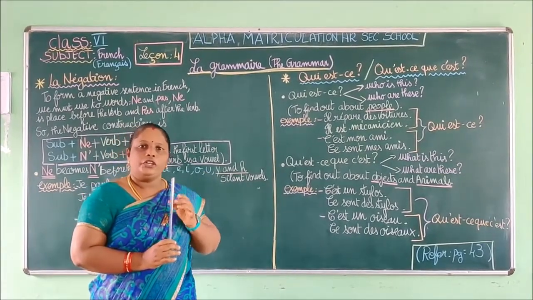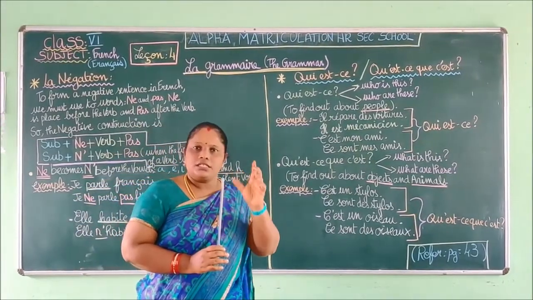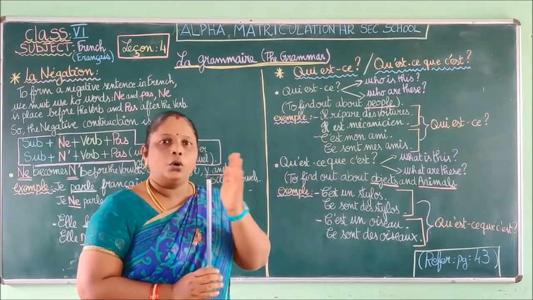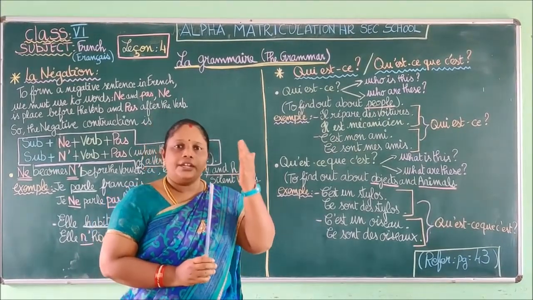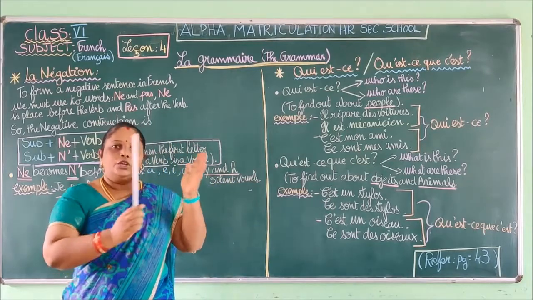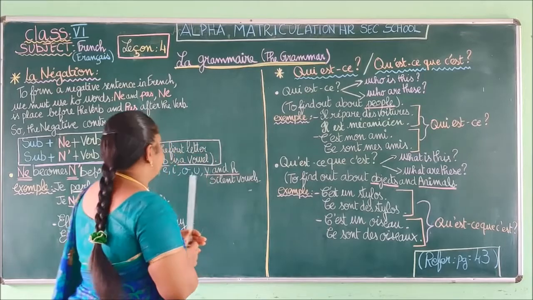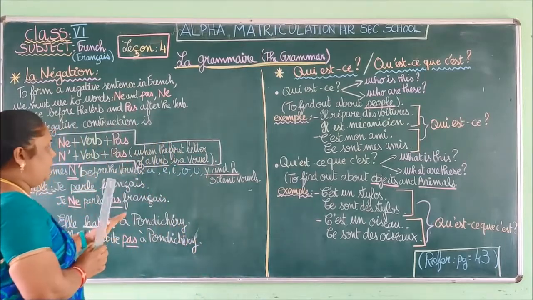For example, in your assignment, you will have exercise regarding this grammar. Okay, so you are going to read the whole sentence, then find out the verb, and then we are going to place the negative form inserting it in the sentence. Okay, so this is over for the negation.